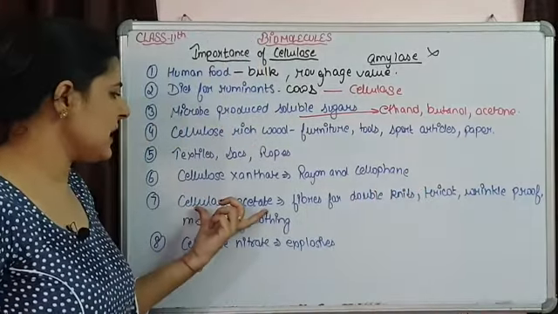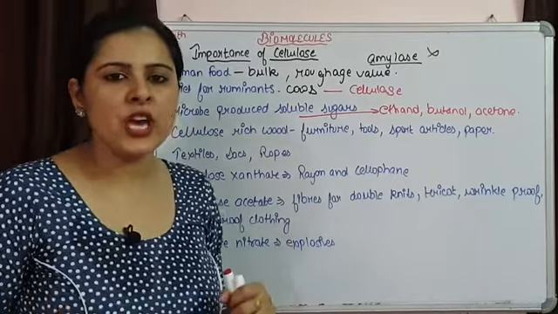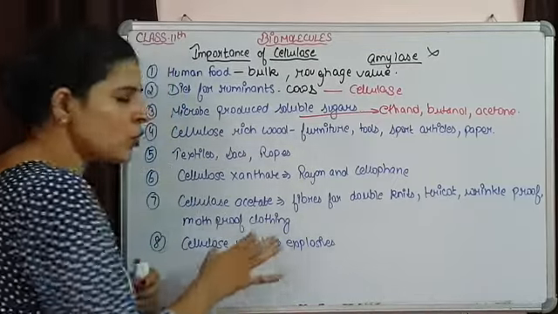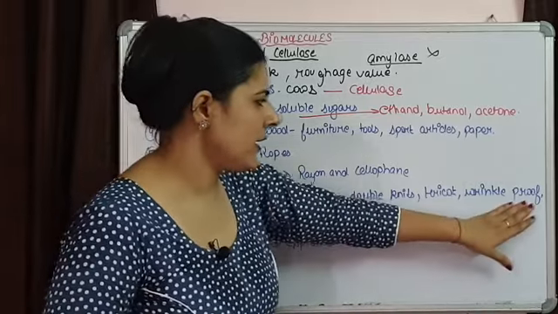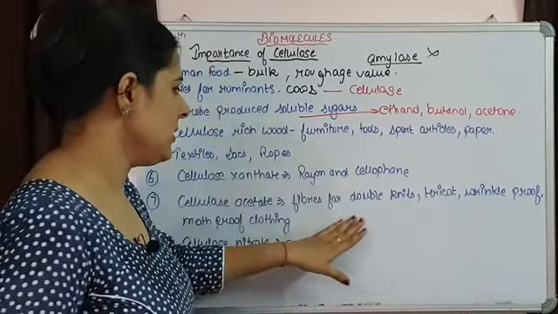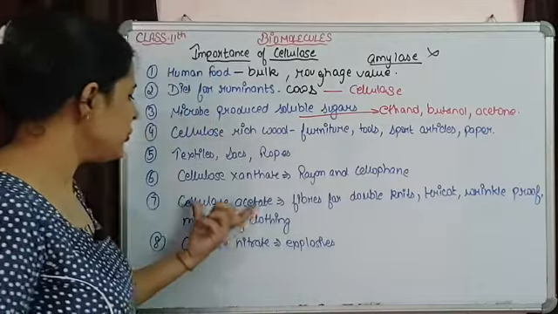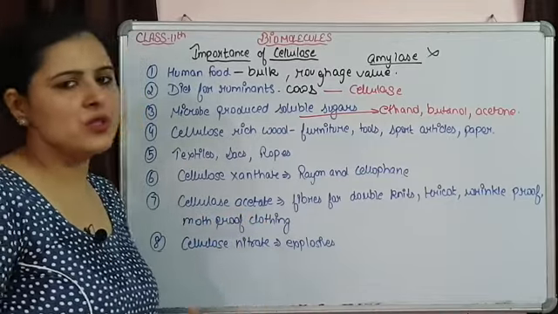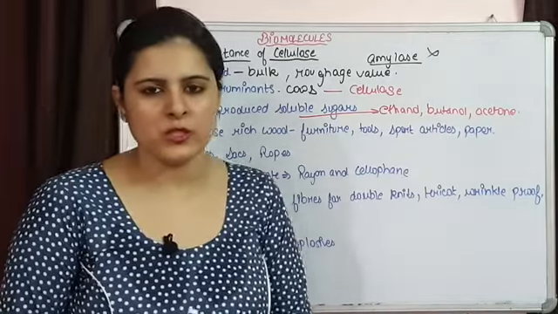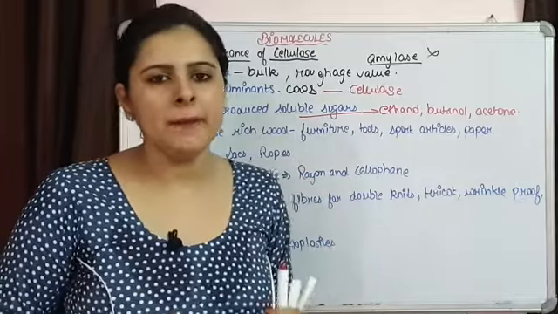Here we have cellulose acetate, which is used to produce clothing that is moth proof, meaning moths are not going to affect that cloth, wrinkle proof, terracotta, or double knit. So such clothing is produced from this cellulose acetate, and cellulose nitrate is used as an explosive. So these are a few of the importance of cellulose, there are many more.